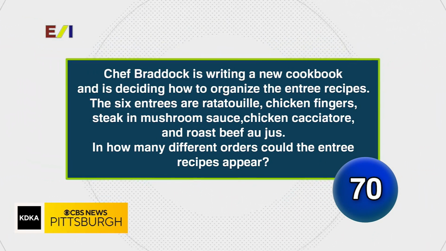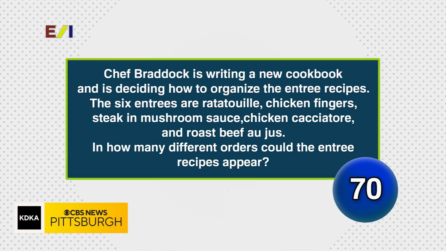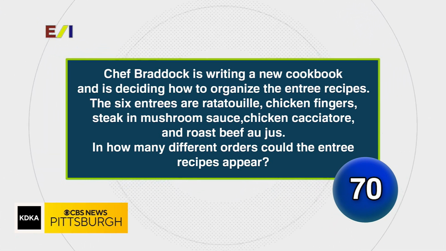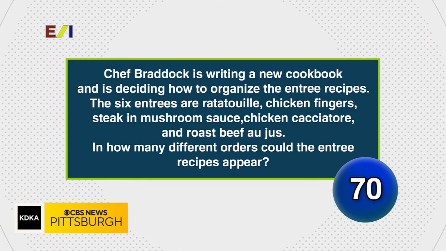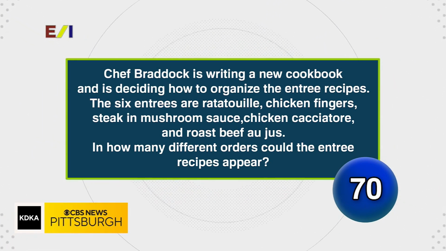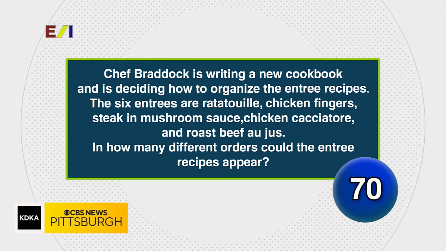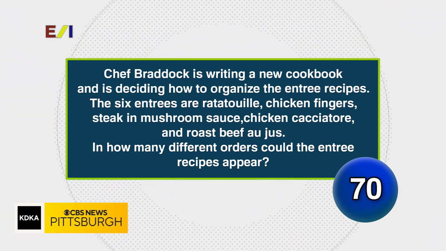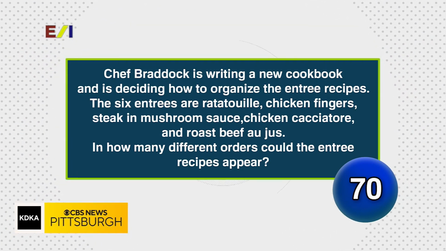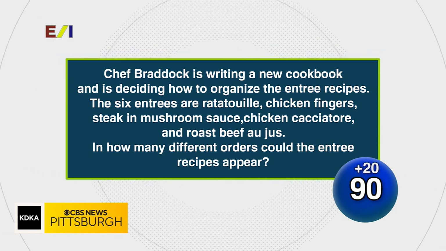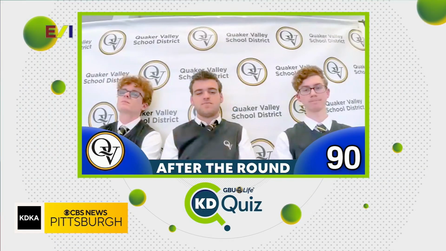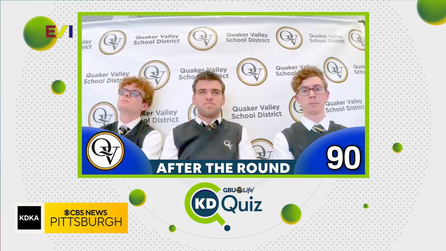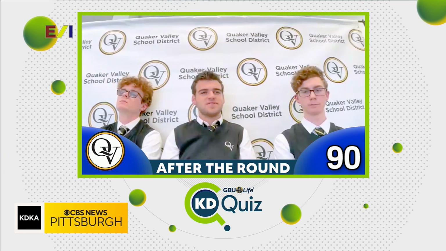Next up, Chef Braddock is writing a new cookbook and is deciding how to organize the entree recipes. The 6 entrees are ratatouille, chicken fingers, steak and mushroom sauce, chicken cacciatore, and roast beef au jus. In how many different orders could these entree recipes appear? $7.20. That is correct. With that, you were able to get both correct. You added 40 points to your score, and that takes you up to 90 points, Quaker Valley, so far on the day. Nice job there, Quaker Valley.